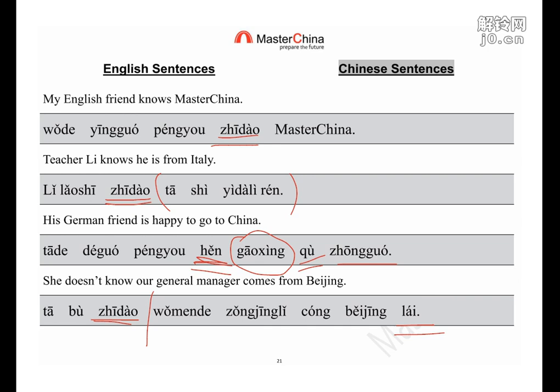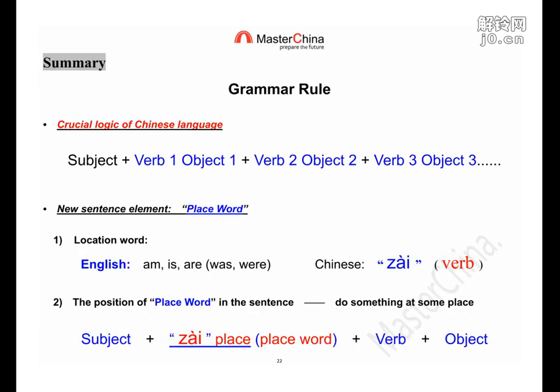Let's check the summary. First of all, I need to strongly emphasize this principle again. Because I said this is Chinese people's thinking, this Chinese logic. Any sentence you can explain the order with this rule.